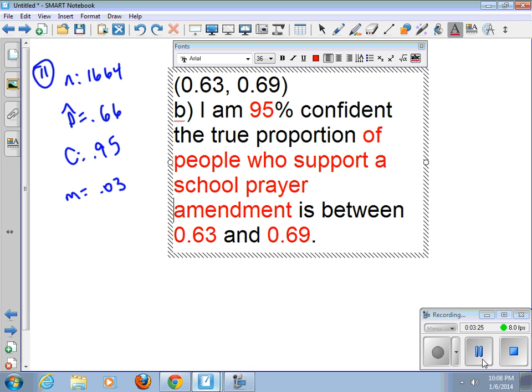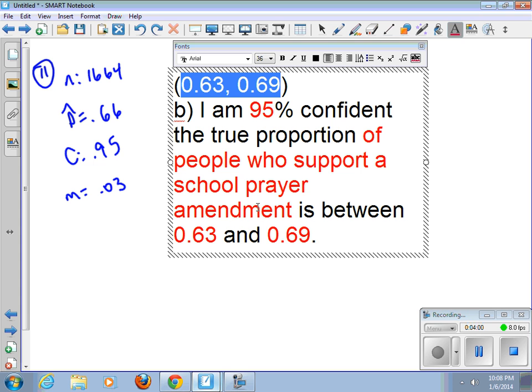And finally, part C says interpret the confidence level. Well, the confidence level is 95%. So the idea here is that, like we said on part A, if we repeat this process a bunch of times and we come up with a bunch of different intervals based on the particular p-hat we got, 95% of those intervals would contain the true proportion of those who favor an amendment allowing organized prayer in public schools.